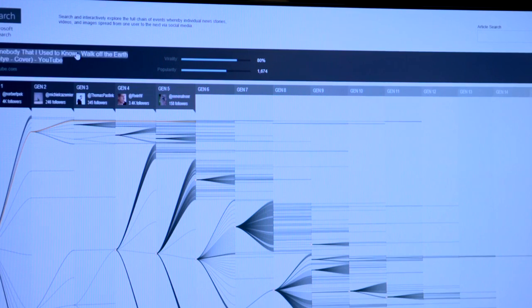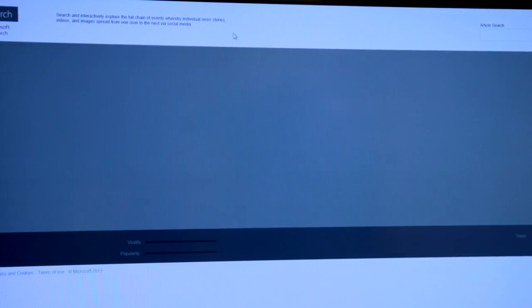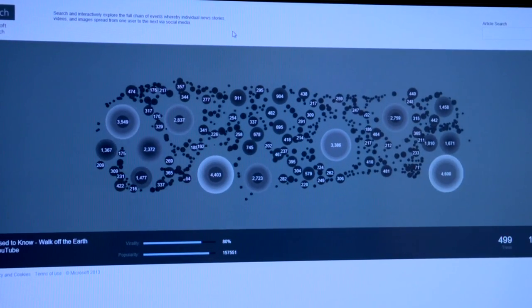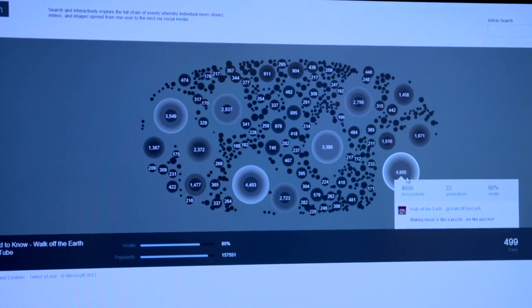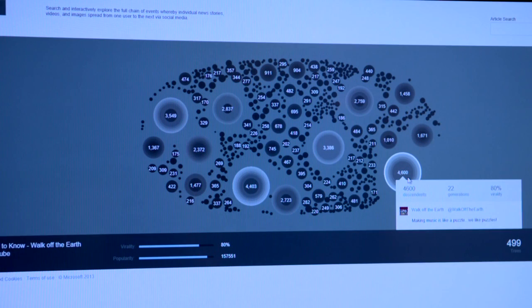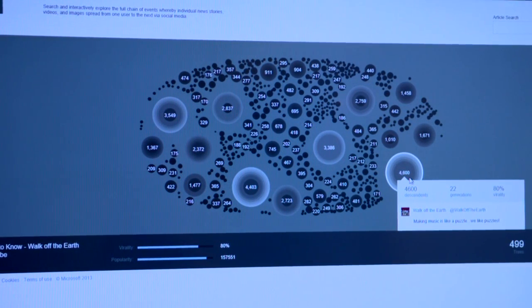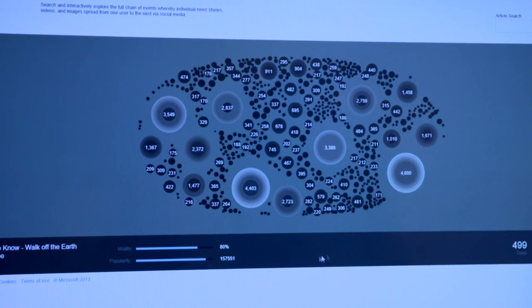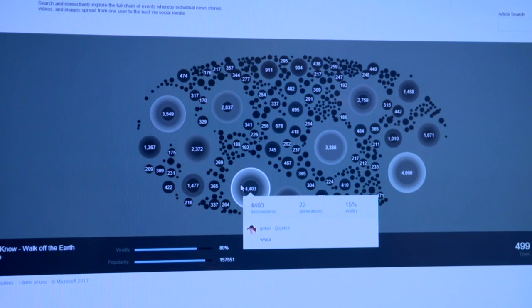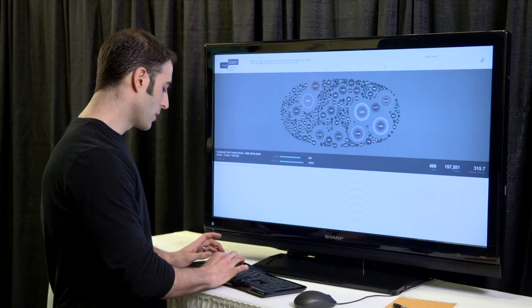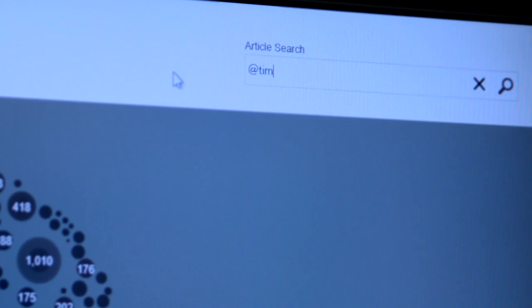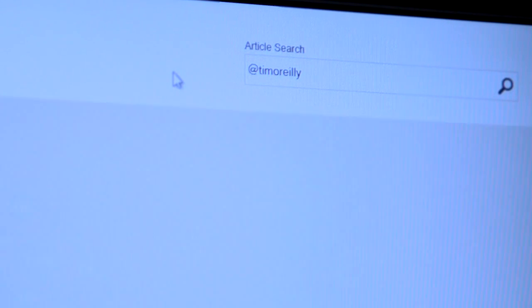We can also look at all the independent trees in this story that were started by different people. So here's the version of the story we just looked at, which is started by the people who made the video that got 4,600 adoptions, but there were many other introductions of this piece of content independent from this story. And so we can see some of these get thousands of adoptions, and some get hundreds, and some get only dozens.